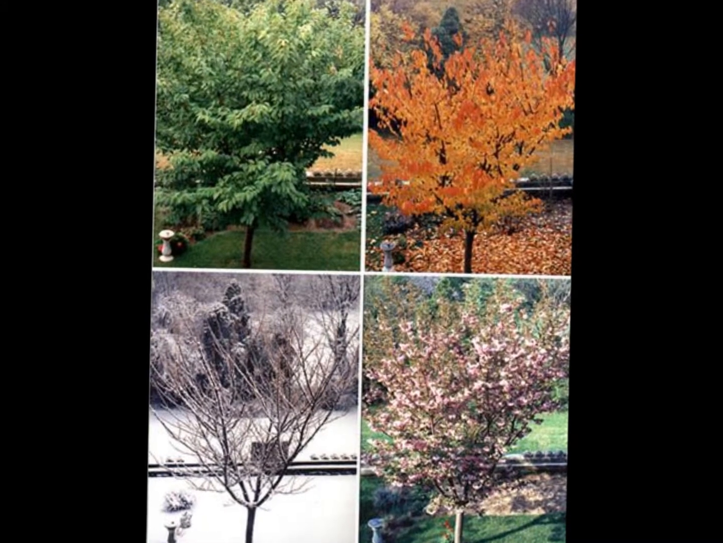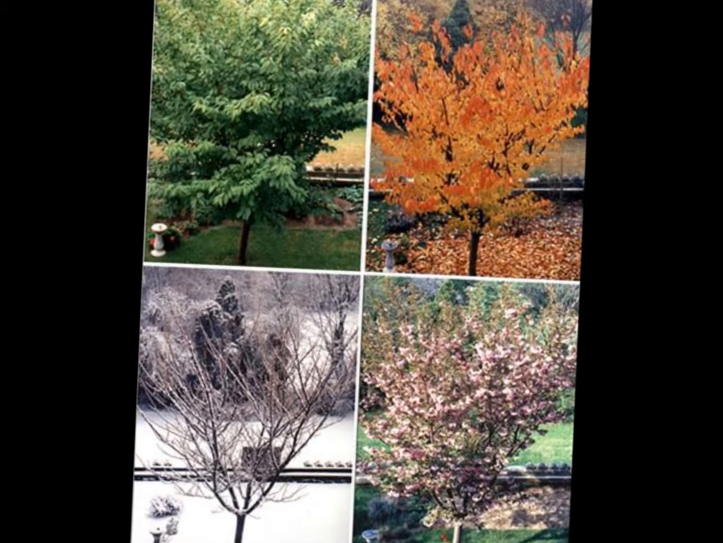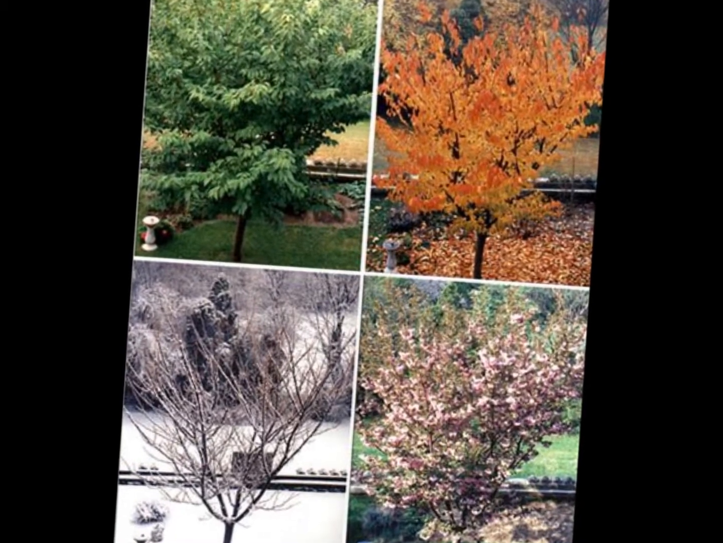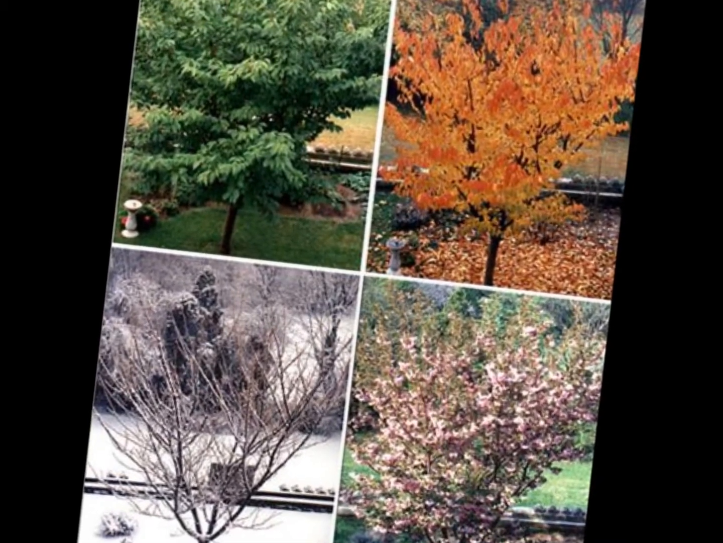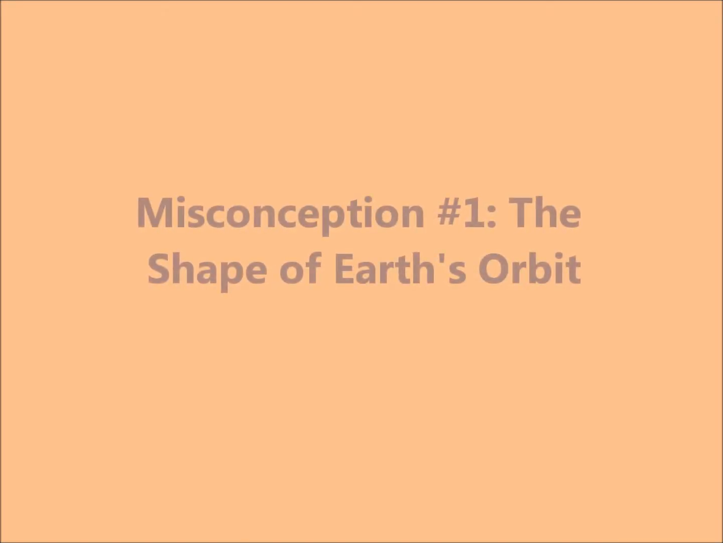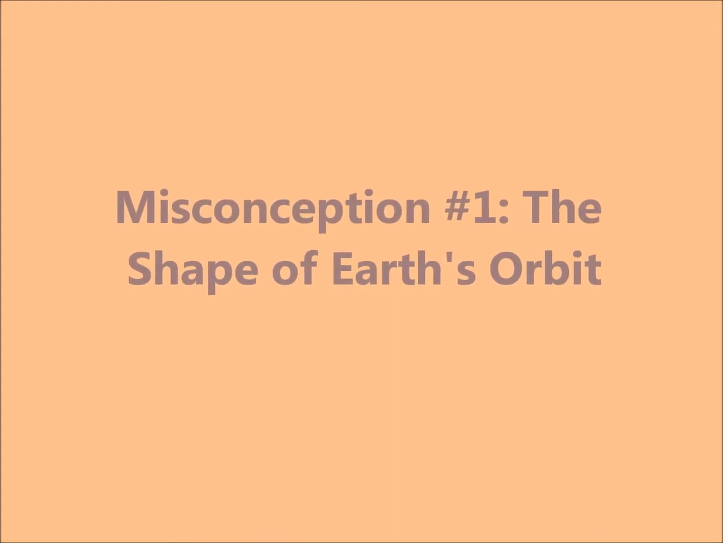Why does Earth experience seasons? There are many common misconceptions among children and adults as to why our planet experiences summer, fall, winter, and spring. The most common misconception has to do with the shape of Earth's orbit.